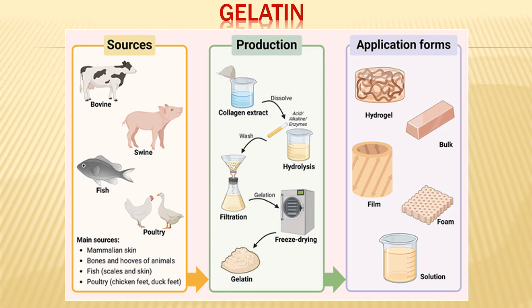And on the right side we can see the different modifications for use of gelatin. Either it is converted to hydrogel, that's a modern perspective which I will talk about at the end, then there is bulk gelatin or film formation, foam formation, or making the solution and use in different food industries. So altogether this is about the whole of gelatin.